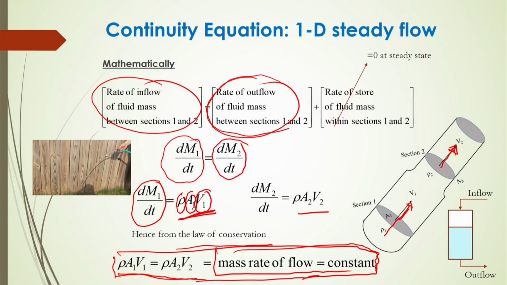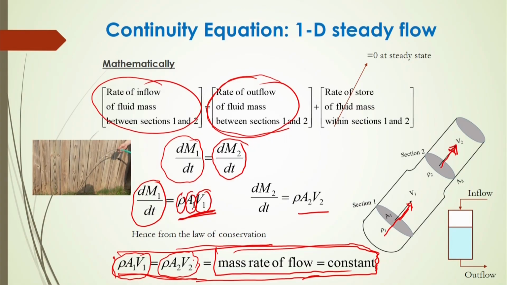Now, very interesting, this product rho A1 V1 will be equal to rho A2 V2. For incompressible flow, rho will be constant, and rho is not 0. So, in that case we can cancel rho from both sides. So, A1 V1 will be equal to A2 V2.